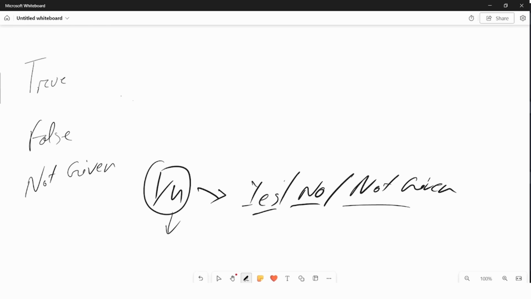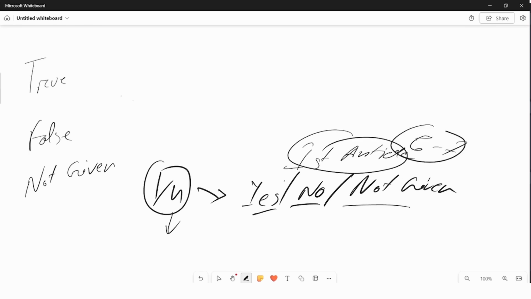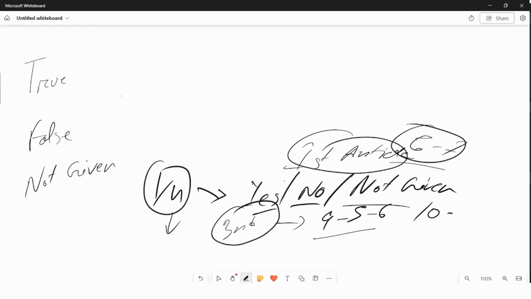Especially in the recent exams, in the first article or first passage, you will get 6 to 7 true false not given questions. Most probably in the third passage, sometimes the second, you will get yes, no, not given, maybe 4 to 5, sometimes 6. So 6 to 7, 4 to 6, that's more than 10 questions out of 40 from true false not given. So give it a value, try to understand its importance, and it is actually easy.